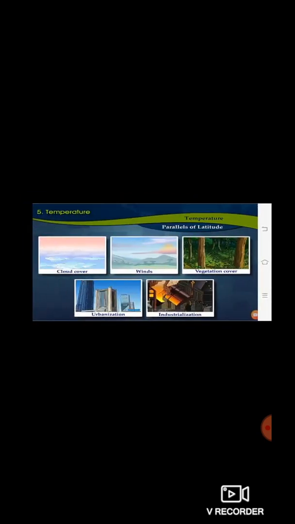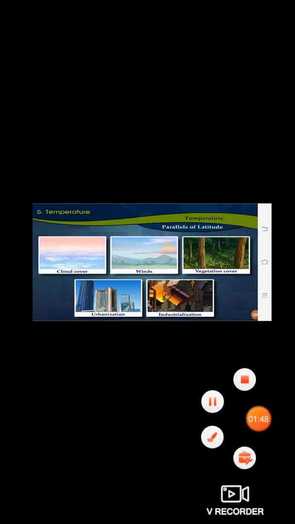The other factors are cloud cover, humidity, winds, vegetation cover, urbanization, meaning converting that area to urban area, more developed, and industrialization. These factors also influence the local climate. If you see in a village the climate is very pleasant, but in the cities how is the climate? The climate is different, no? We have polluted climate, or hotness is more, but in the village it is cool. So that is the difference.